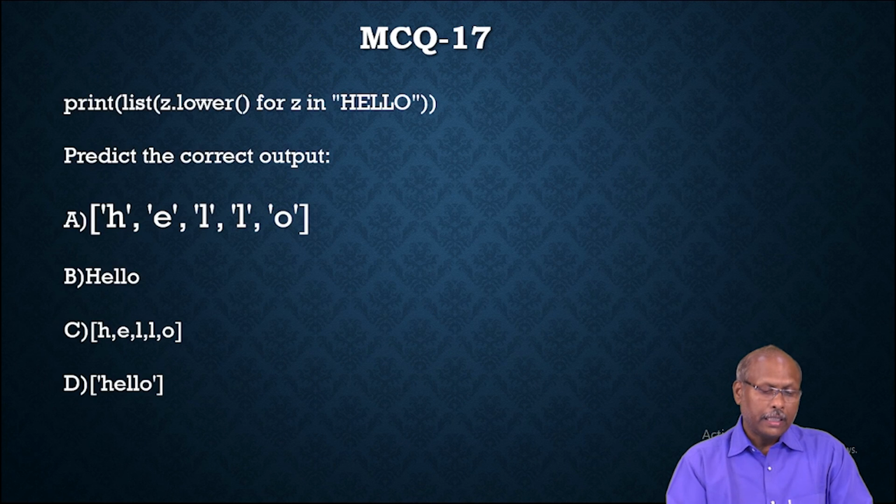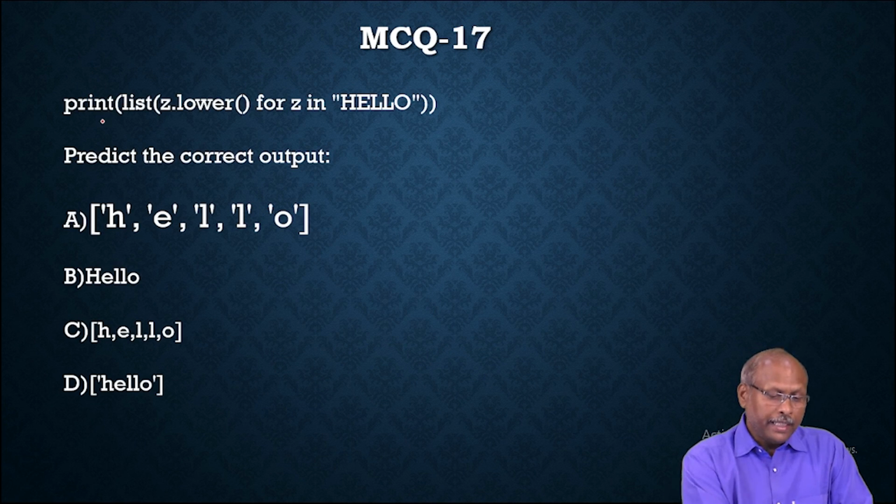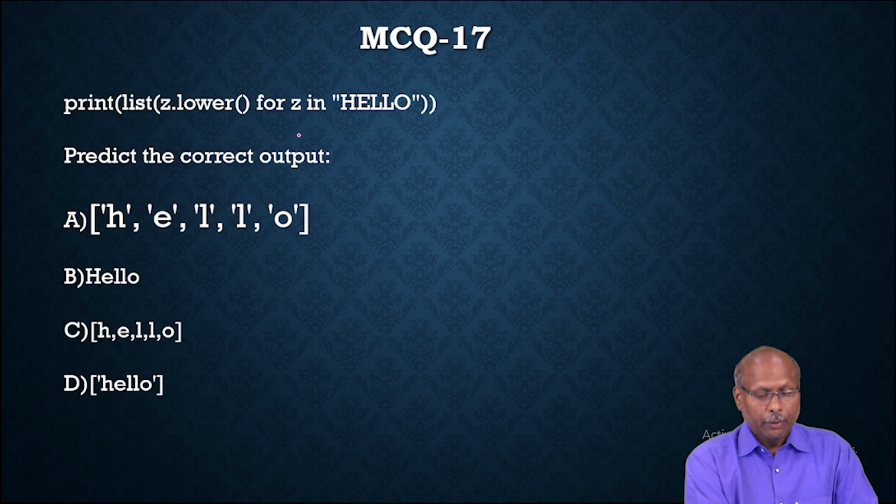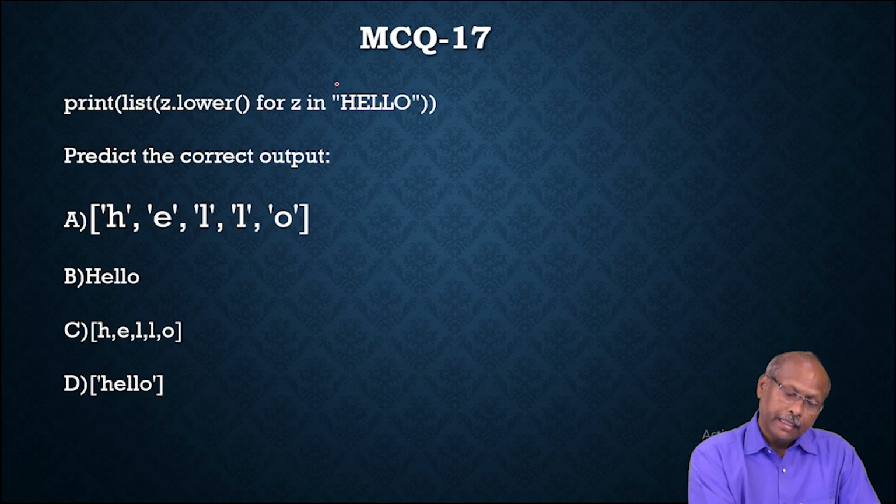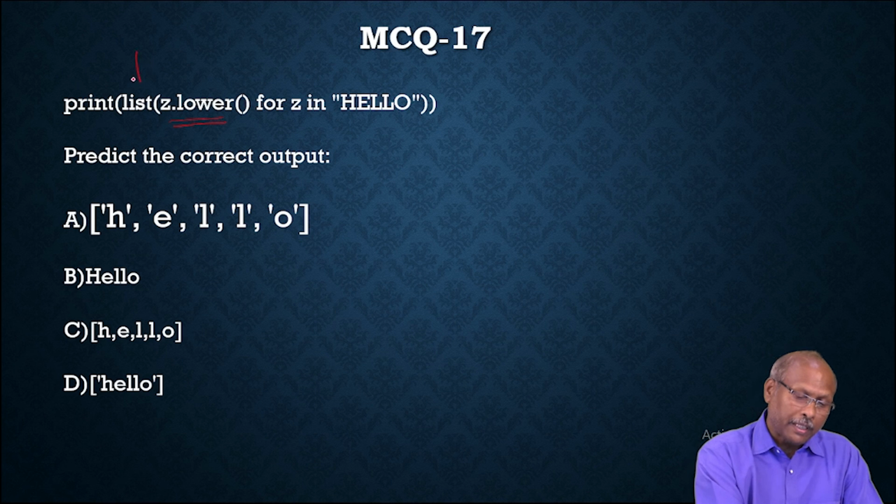Next question. Here it is print list of z.lower for z in hello. For z in hello, every element of the string is passed to z.lower, and whatever values come are again passed to the list function.